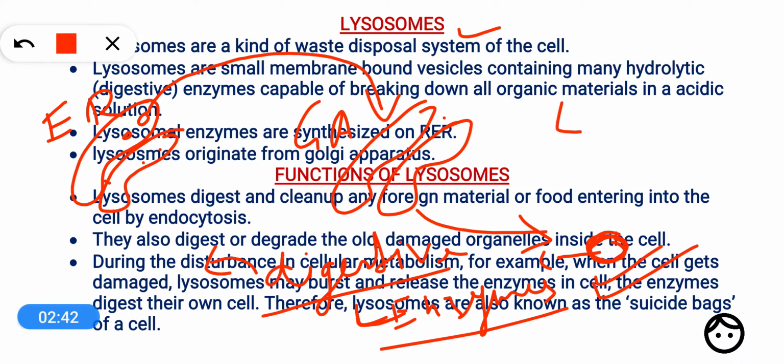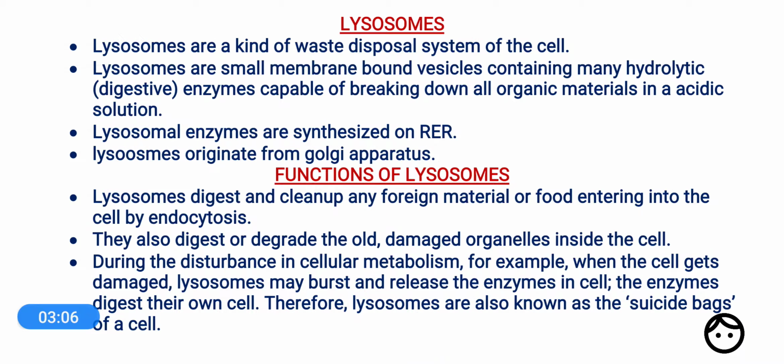So once again, let me summarize that lysosomes are membrane bound vesicles containing hydrolytic enzymes. Okay, and these enzymes are actually produced on endoplasmic reticulum, then sent to Golgi apparatus for modification, and in Golgi apparatus they are packed into small vesicles, and these vesicles are called lysosomes. Okay, now what is the function of lysosome?